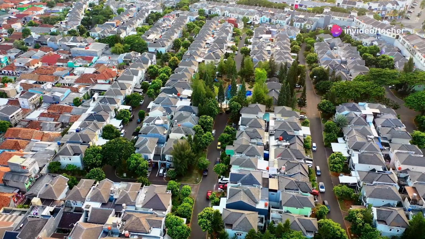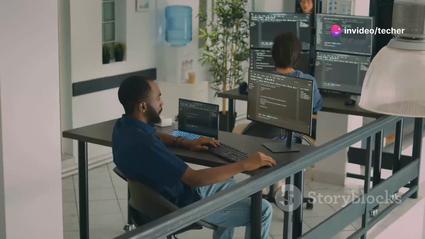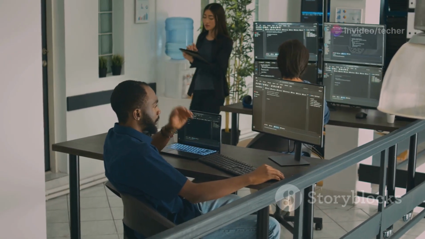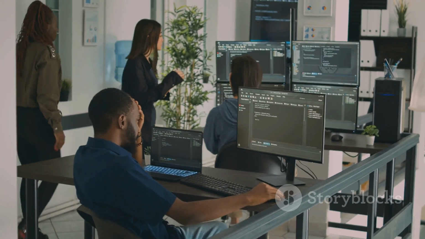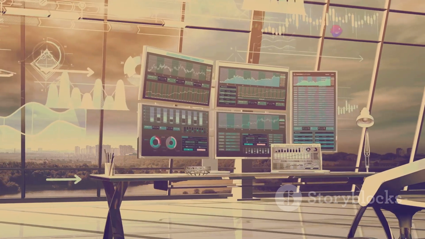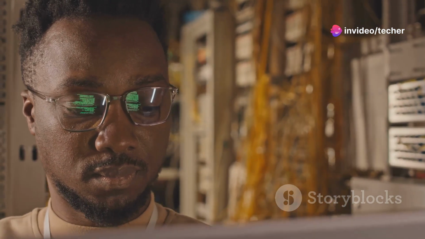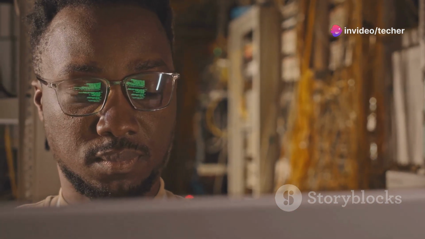Let's say we have a data set of houses with features like size, price, and location. The algorithm can analyze these features to understand how they relate to the price. For example, it might learn that larger houses tend to have higher prices. By identifying and understanding these features, we can train algorithms to make predictions about new, unseen data.